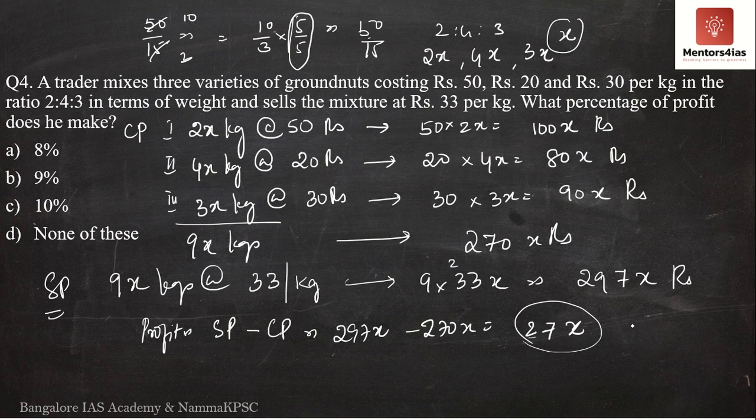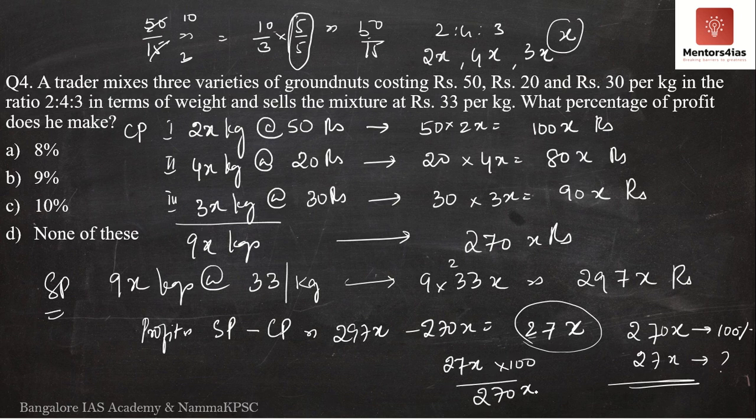However, the question is asking for the profit percentage. How do we determine that? Take the cost price, 270x. 270x is 100%. Therefore, the profit 27x is what percent? Now we will cross multiply. So we have 27x into 100 divided by 270x. x and x get cancelled. 27 into 10 is equal to 270. 0 and 0 get cancelled.